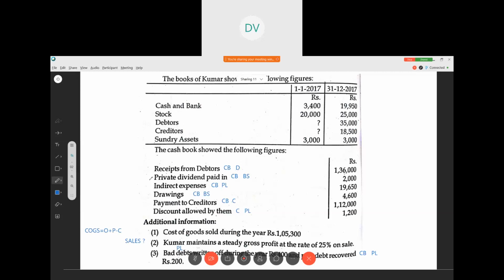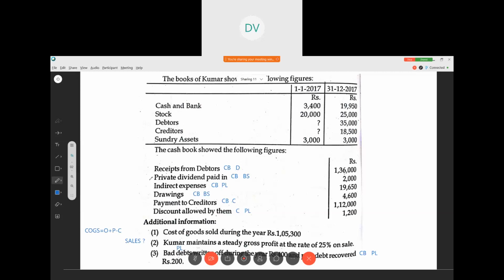Now with the help of this, see why these credit purchases and credit sales are important for us, because we don't know the opening balances. In the problem they haven't mentioned the opening balances. In order to find out the opening balance, all other information we require: cash received or paid, closing balance, credit purchases and credit sales. So we require credit sales first, okay? Then we can start working out here.